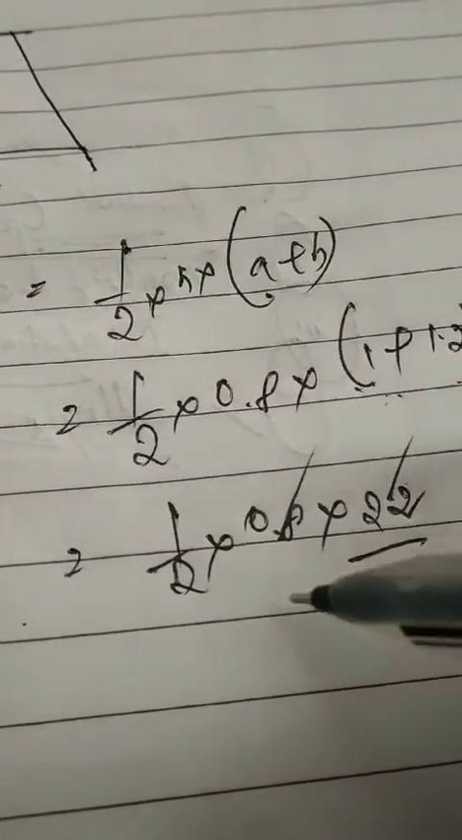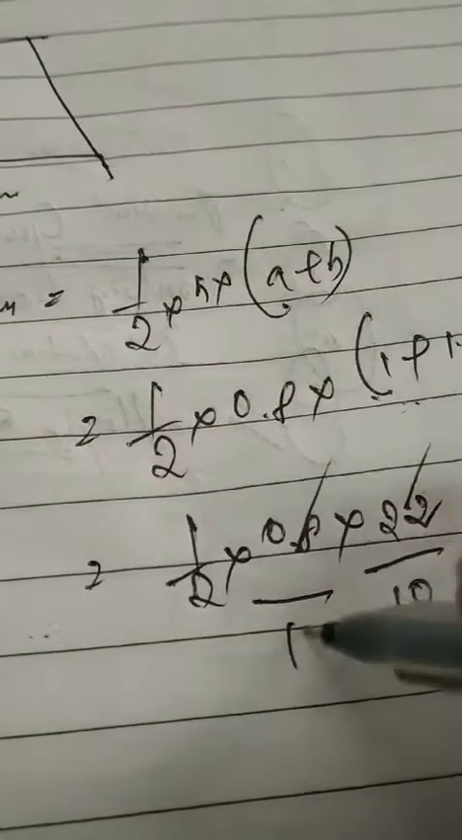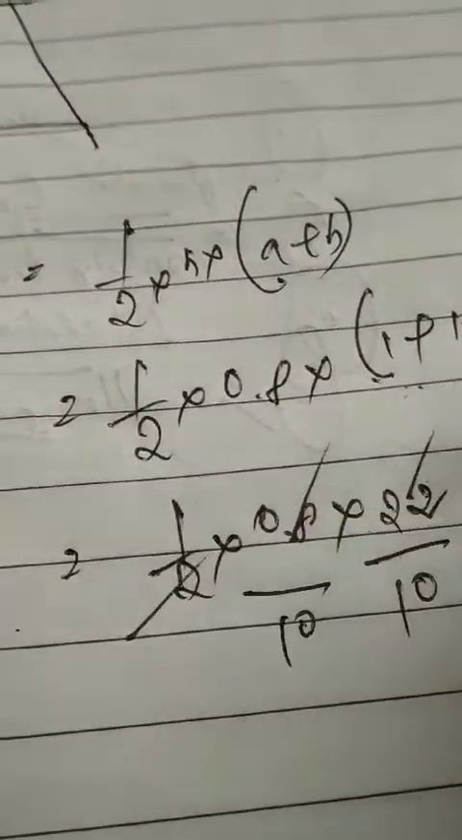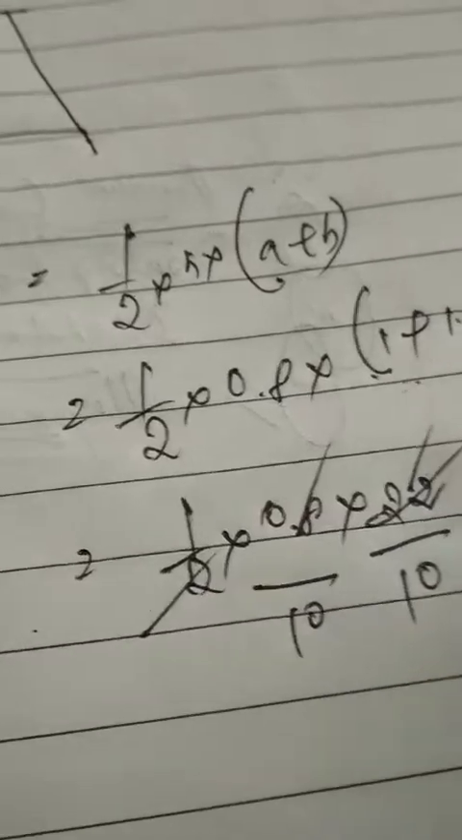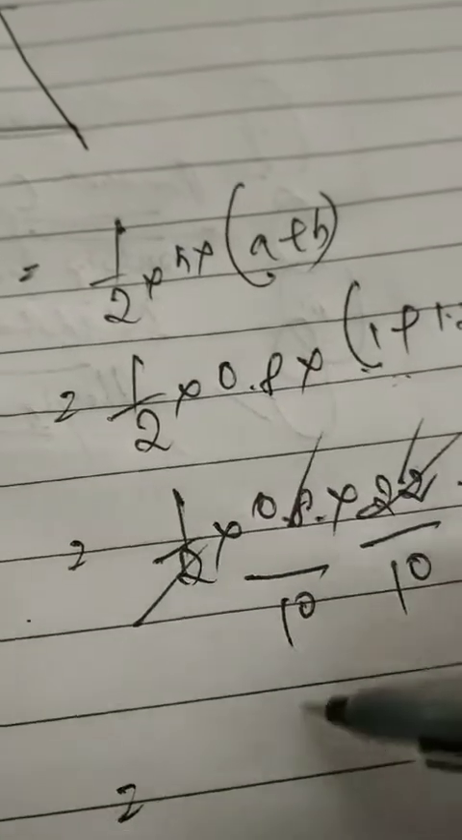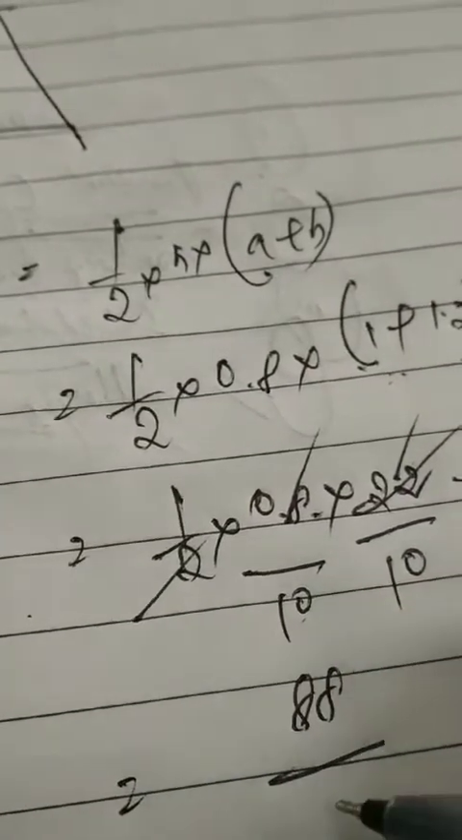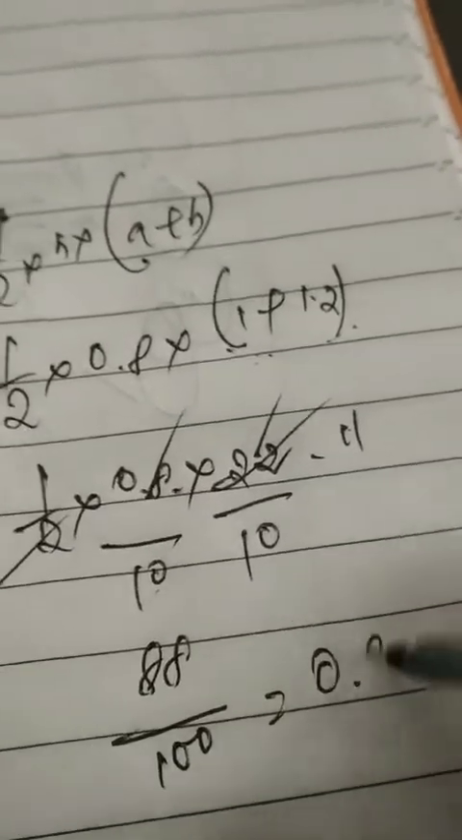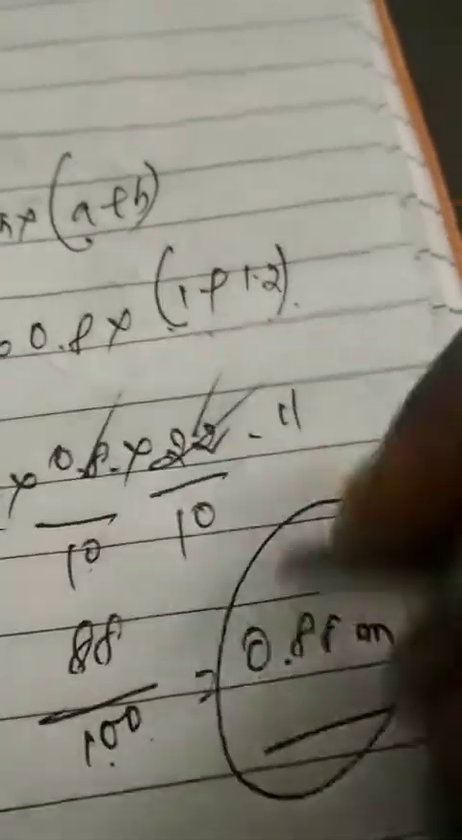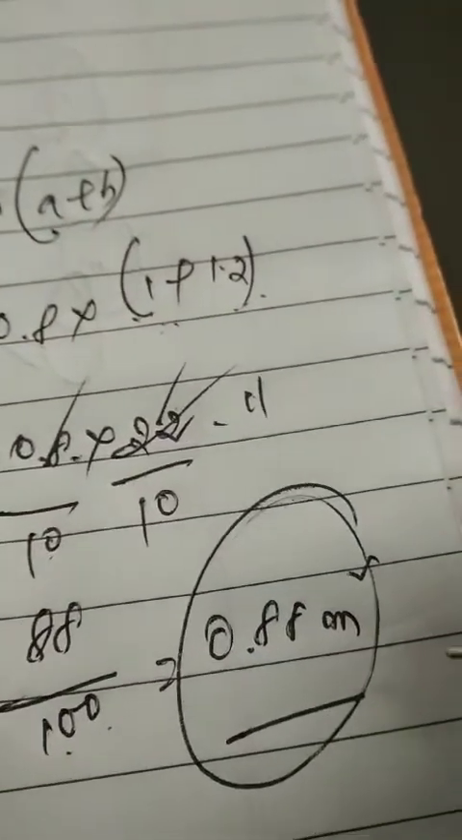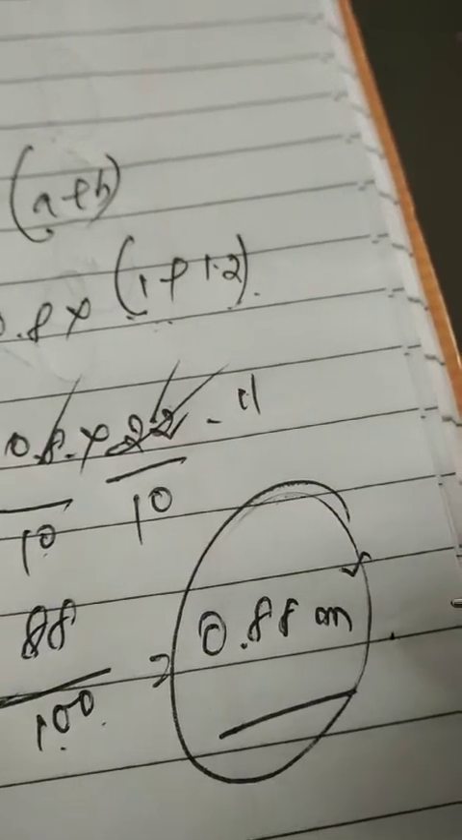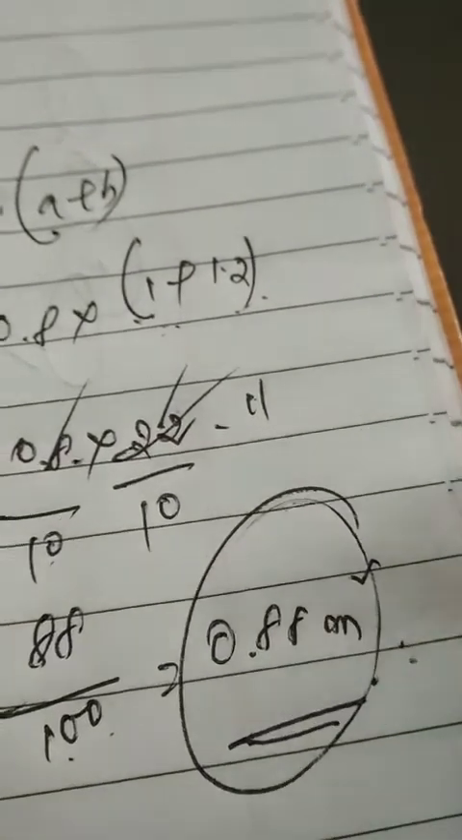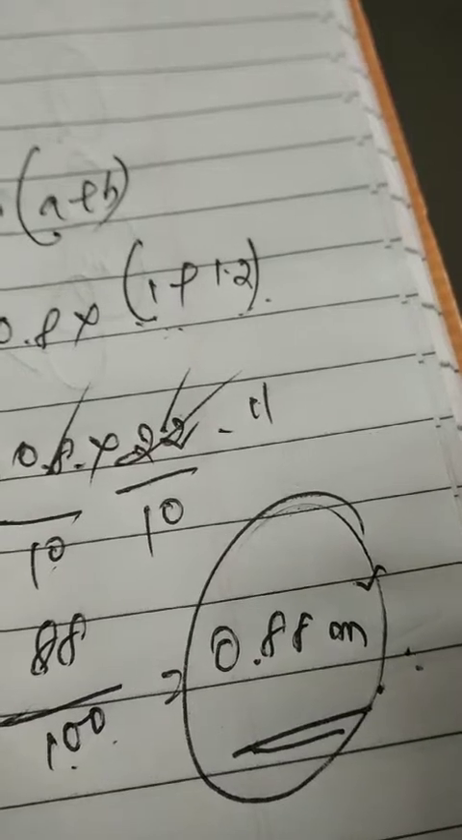If we are supposed to get 10, let us remove this point. We are supposed to get 10. Now this 2 and 22 will be cancelled. I'll get 11. So 8 into 11 is 88, divided by 100. The answer is 0.88. As there are two decimal places, it will be 0.88 meter square. We all know that the unit of area always comes in meter square. So this is how we have to deal with these questions.